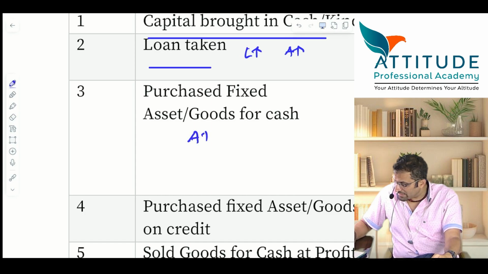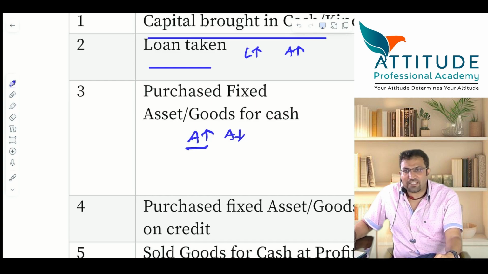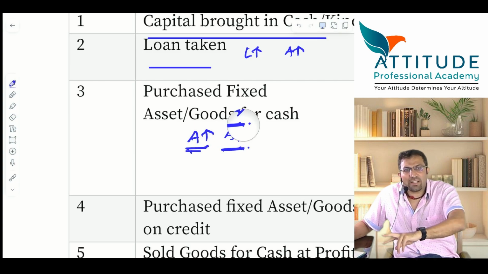One asset increases, another asset decreases. What is the asset which is increasing? Goods or fixed assets. What is the asset which is decreasing? Cash. You get the journal entry or no? Purchase account debit to cash, or fixed assets account debit to cash. Are you getting the journal entry as well as the accounting equation?